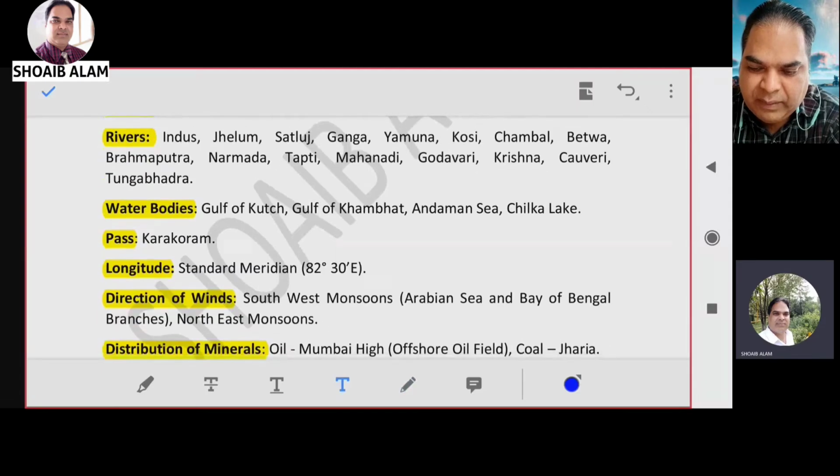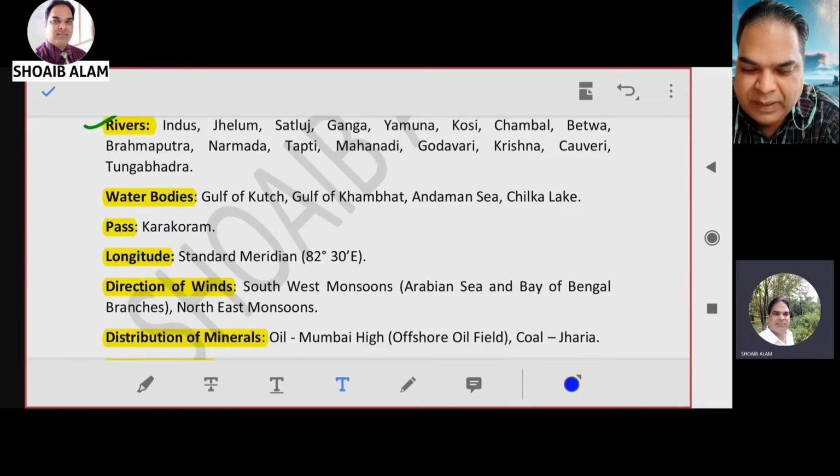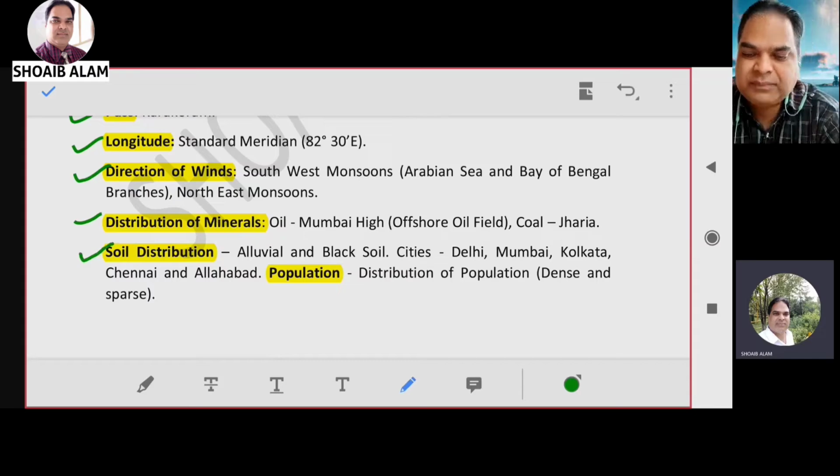Then we have water bodies, passes, longitude, direction of winds, distribution of minerals. Then soil distribution. These are there. Within each and every highlighted topic, you can see others are also there.